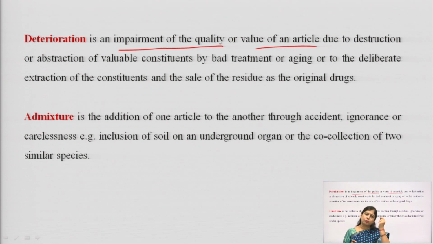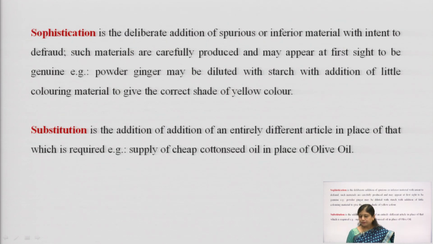I am talking about the minor small gravel stones, very small ones, which we used to call kankar. They used to be added in the grains intentionally to increase the weight of the grains. Then sophistication. So, sophistication is what? Sophistication is when we do a deliberate adulteration. We intentionally mix certain ingredients which look exactly the same as our original drug. So, it looks like the original drug, but it is actually something else.